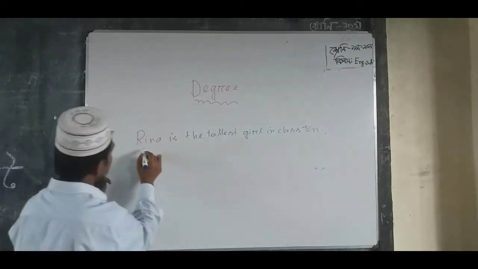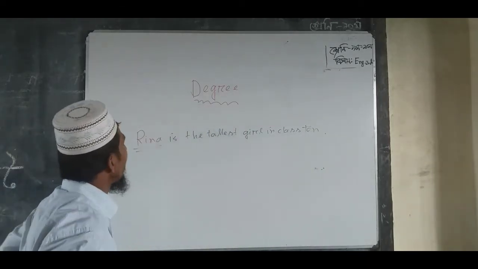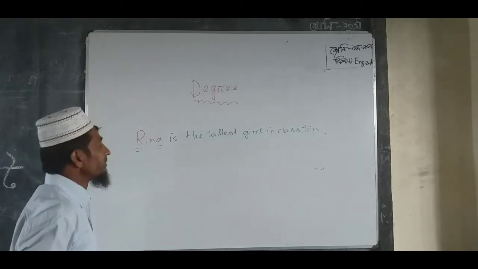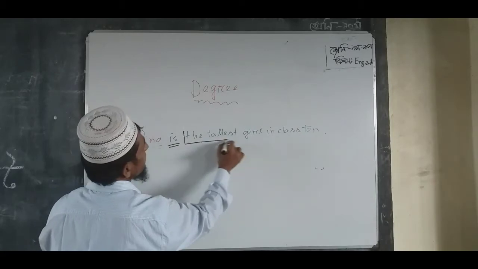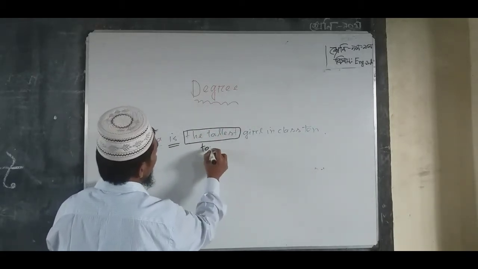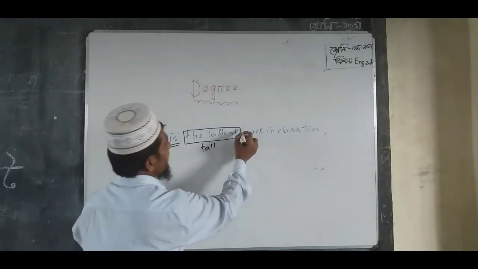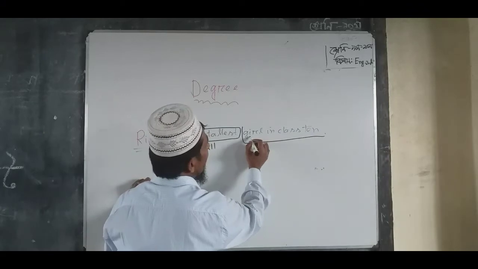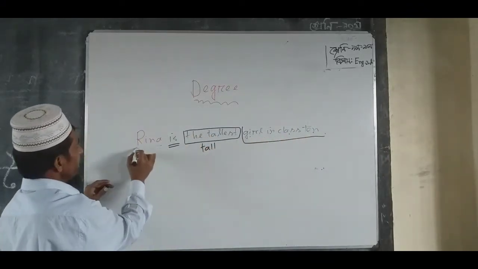So dear students, subject here Rina, verb is, adjective the tallest, positive form tall, and in the parts girl in class 10.